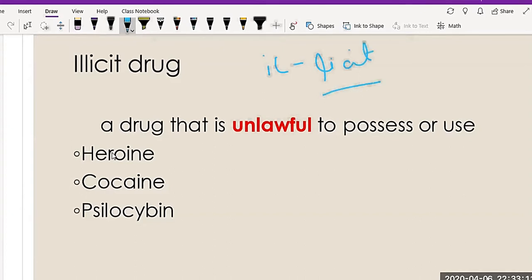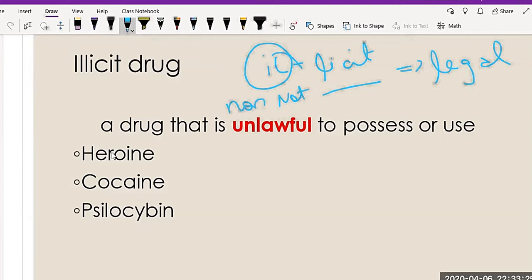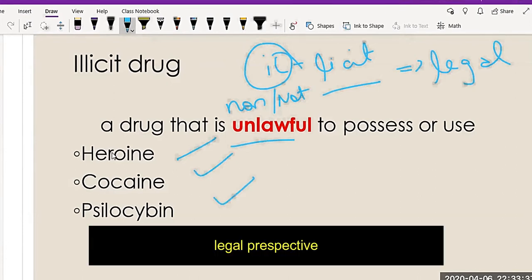Licit means legitimate, or in simple terms legal, whereas "ill" stands for not or non. So it means a drug that is unlawful to possess or use, like heroin, cocaine, and psilocybin. So when we talk about illicit drugs, we are speaking in terms of their legal perspective.